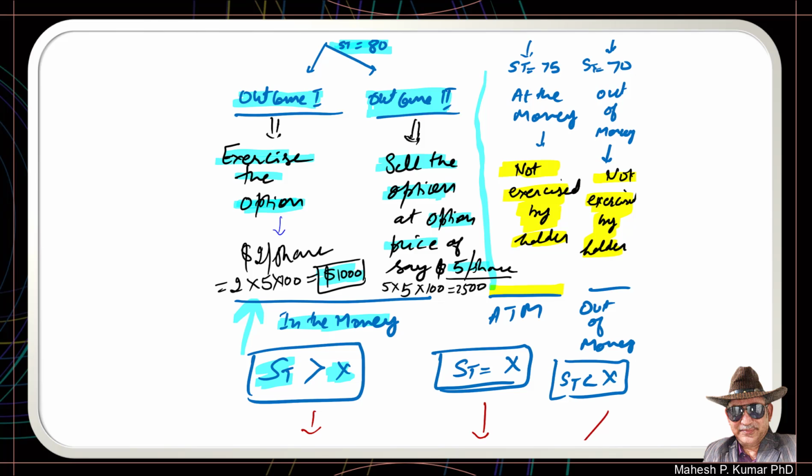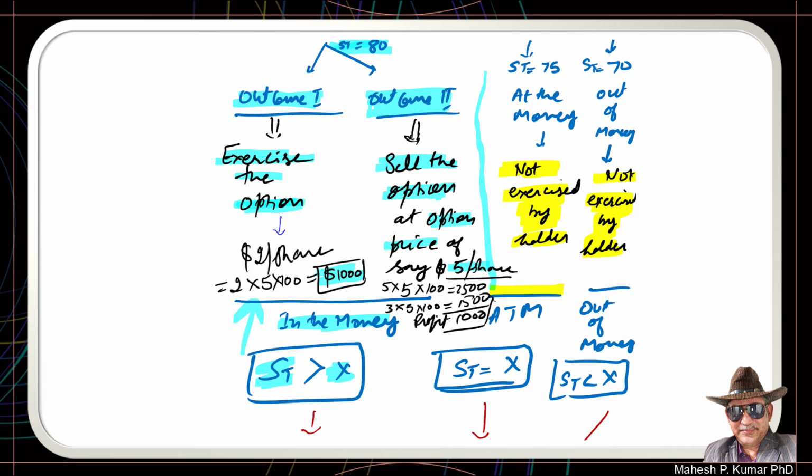But initially the call option buyer has paid the writer $3 worth of option premium. So 3 into 5 contracts into 100 per contract came out to be 1,500, and therefore net profit is 1,000.